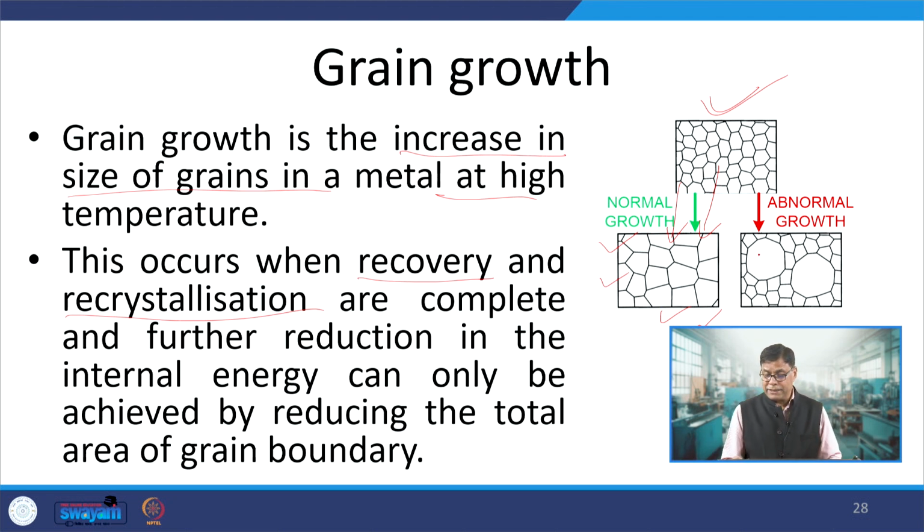But if a selected few grains grow at the cost of other grains, then we have the abnormal grain growth. And why does this happen? Because the further reduction in the internal energy can only be achieved by reducing the total grain boundary area, and that is why when the high temperature is maintained for a longer time, grains grow.